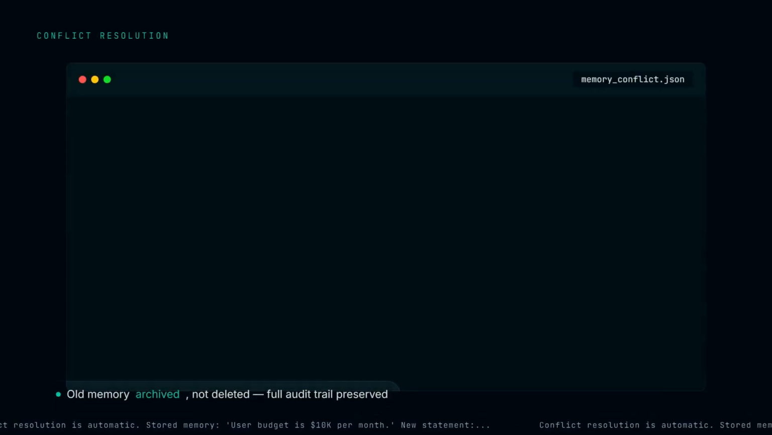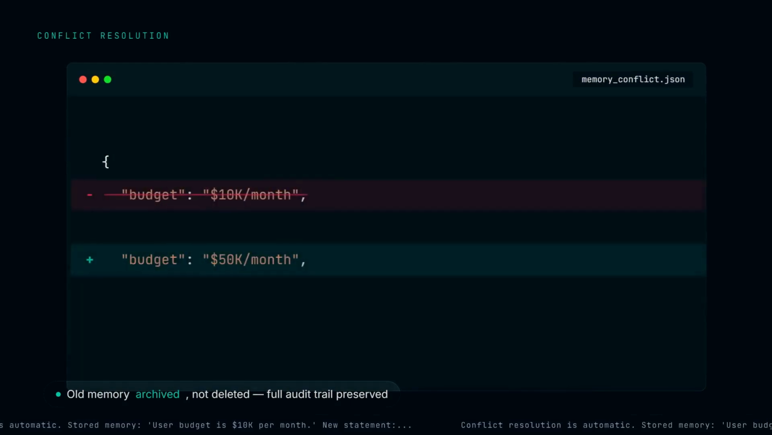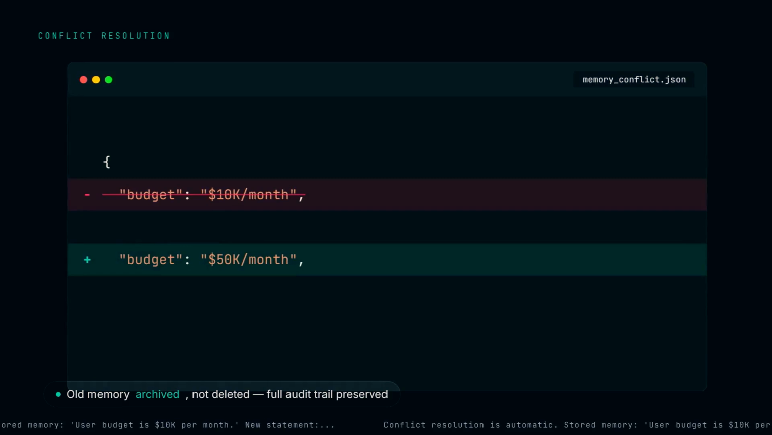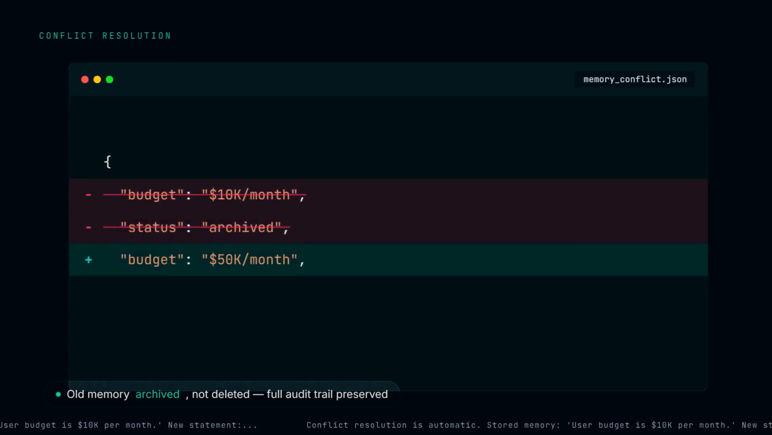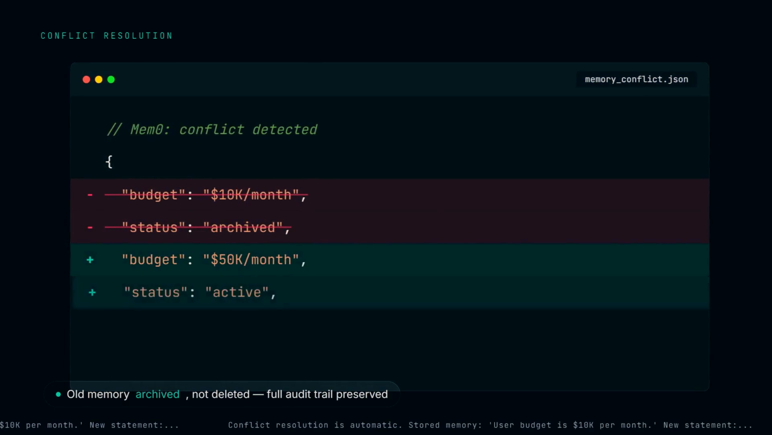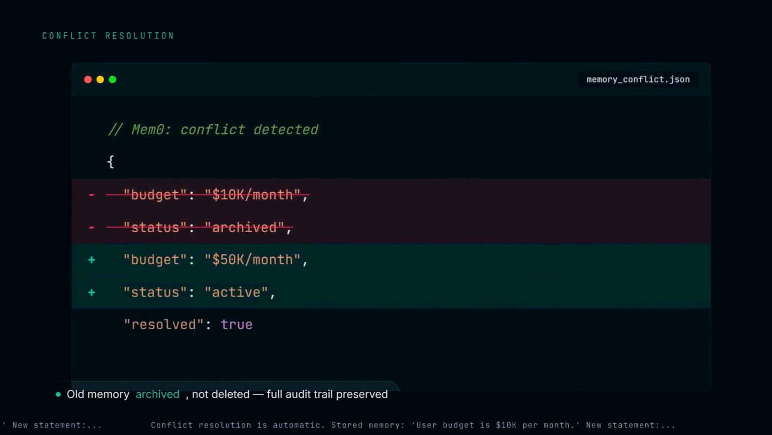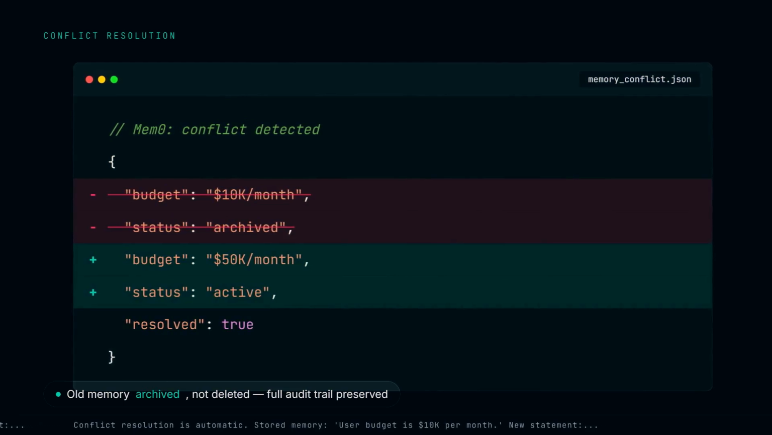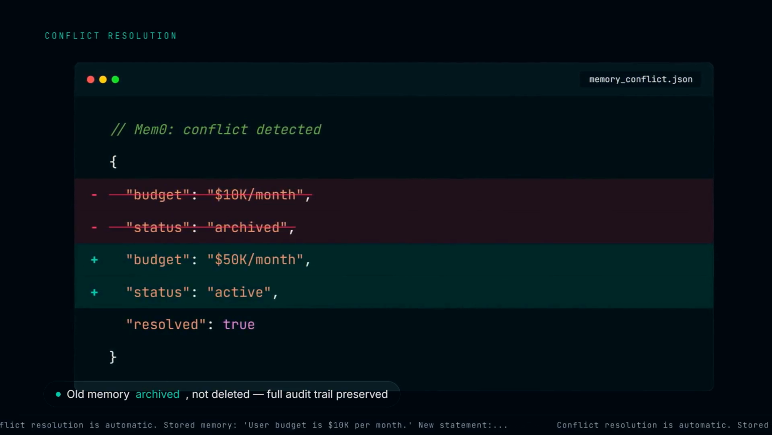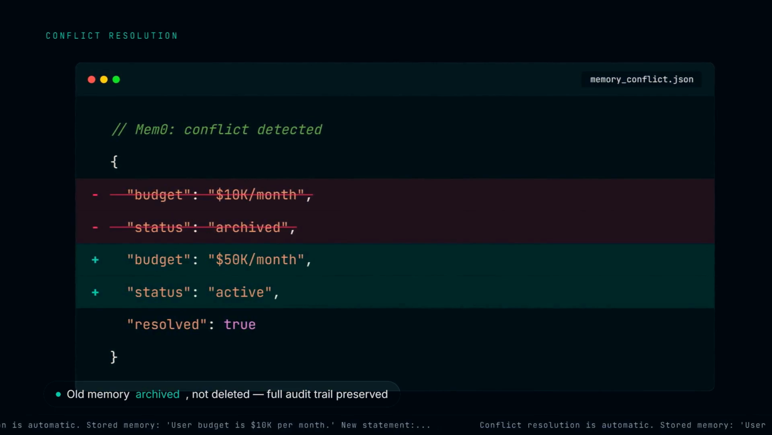Conflict resolution is automatic. Stored memory: user budget is $10,000 per month. New statement: our budget just increased to $50,000. Mem0 detects the conflict via semantic similarity and timestamp comparison, promotes the new value, and archives the old one as historical, not deleted, just deprioritized.